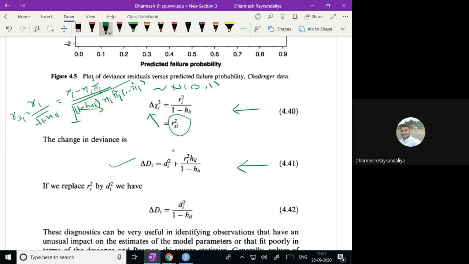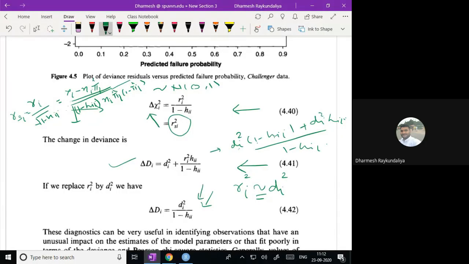Okay, if we approximate, let us say the Pearson residuals and the studentized residuals are both equivalent, then just substitute ri square by di square, and you will get this form. Because di square minus di square hii, and divide by 1 minus hii. So the di square hi terms with plus and minus cancel out. So what will remain? It is di square upon 1 minus hi. So that is this formula.